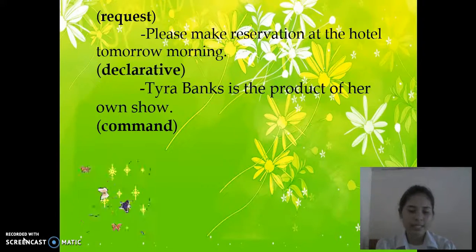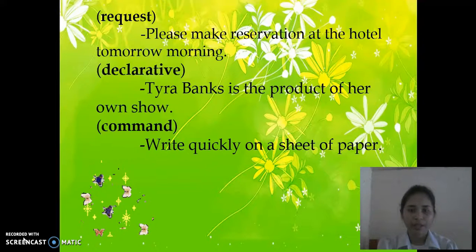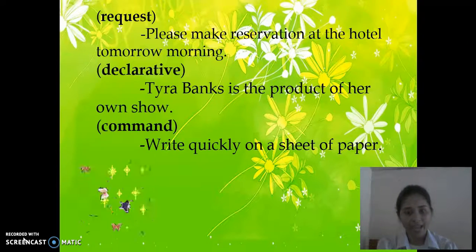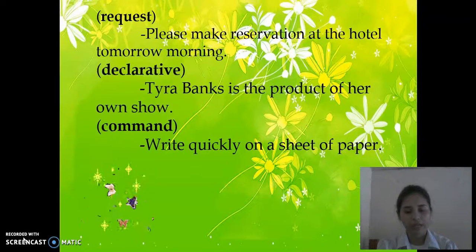A command sentence, for example: Write quickly on a sheet of paper. So here, still the period is put at the end of the sentence, since it is a command sentence, and the person here is commanding someone to write quickly on a sheet of paper.